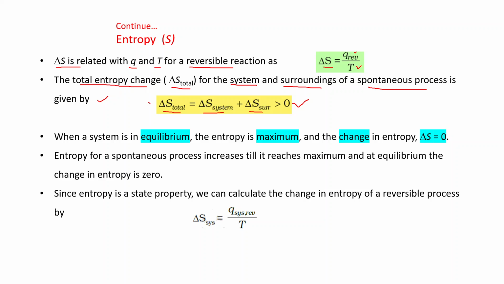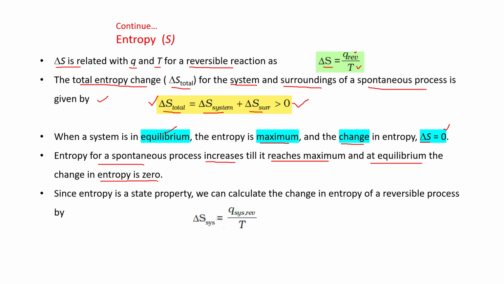That is known as delta S total. When a system is in equilibrium, the entropy is maximum. That is, randomness is maximum, and the change in entropy, that is delta S, is 0. Entropy for a spontaneous process increases till it reaches maximum, and at equilibrium the change in entropy is 0.